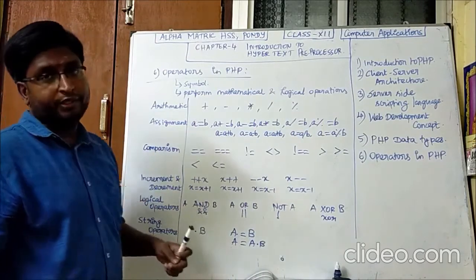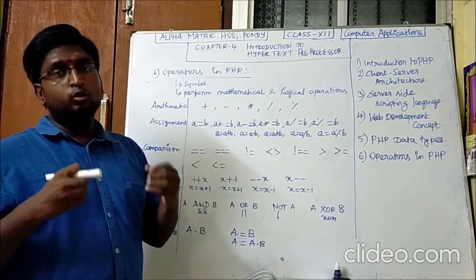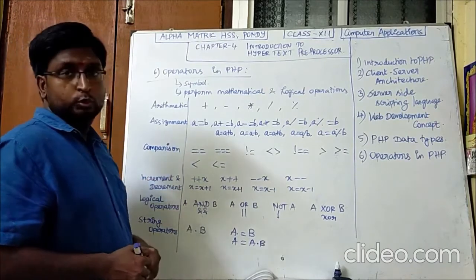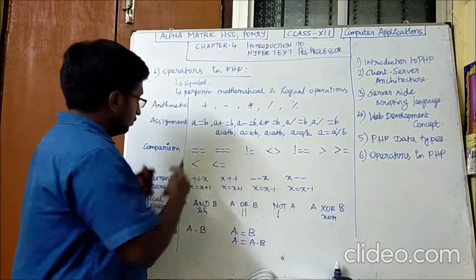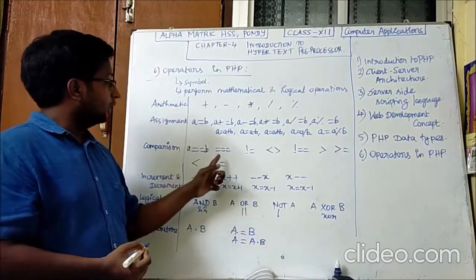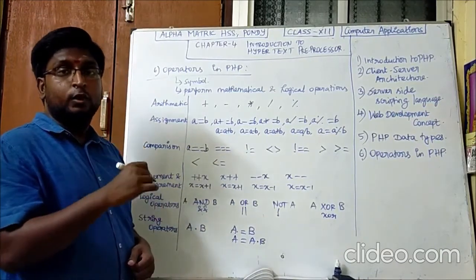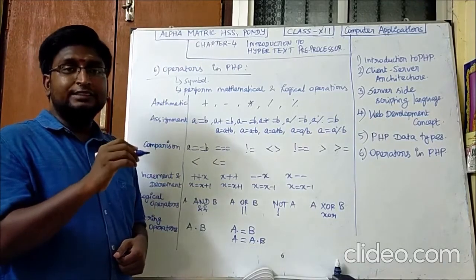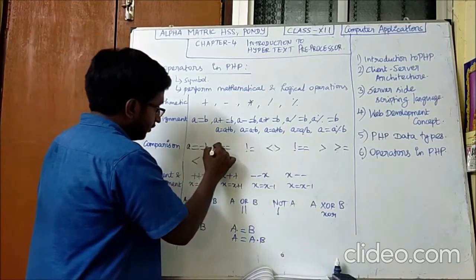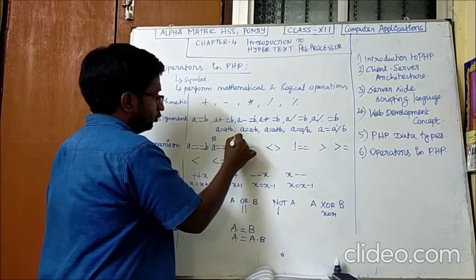So next one is the comparison operator. A comparison operator is nothing but comparing two variables, two values, or two operands. The first one is equal to (==). It checks whether the values of both the left-hand side and right-hand side are equal. So what is this triple equal to (===)? It also checks whether the values are equal, but in addition it also checks whether the data types are equal. So say for example the value A is 10 and value B is also 10.